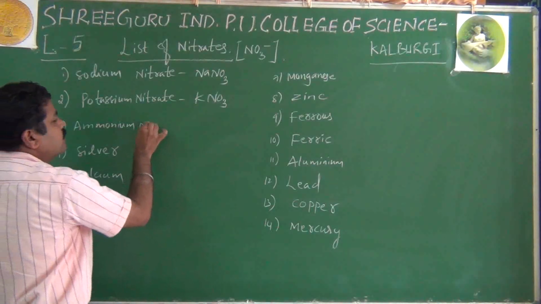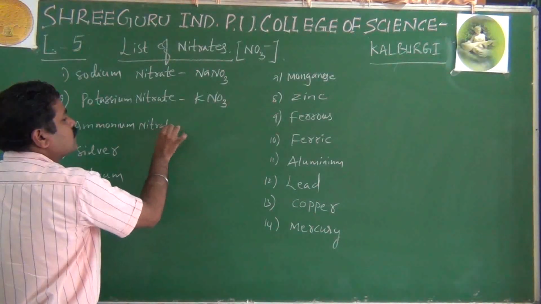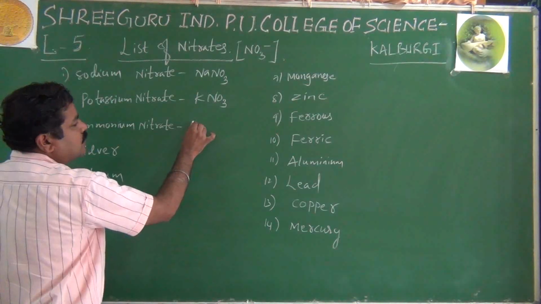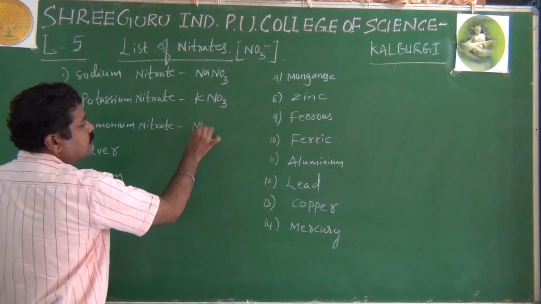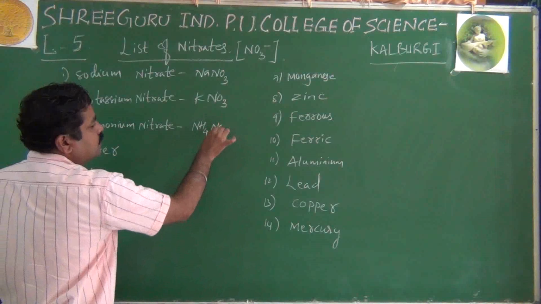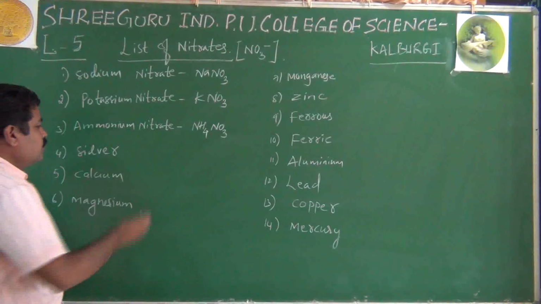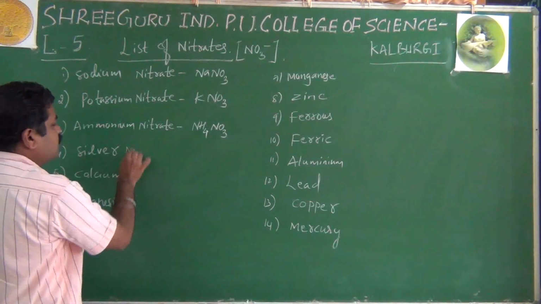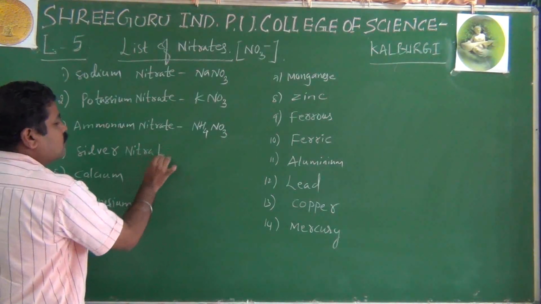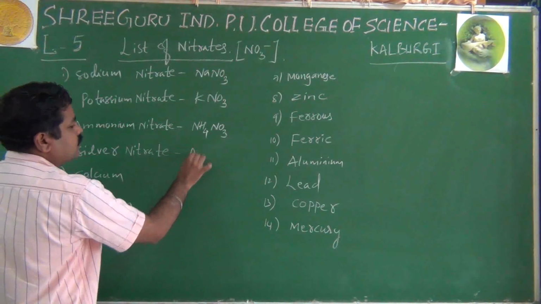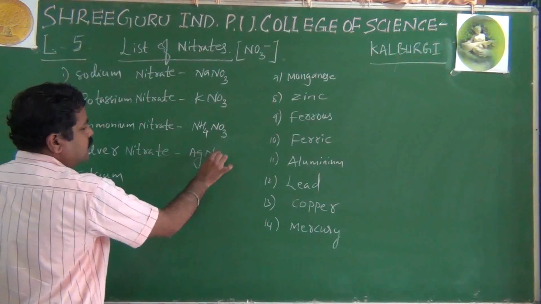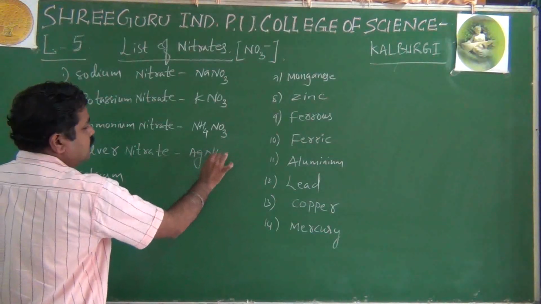Then ammonium nitrate: NH4 plus and NO3 minus, therefore it is NH4NO3. Then silver nitrate: Ag plus and NO3 minus, AgNO3.